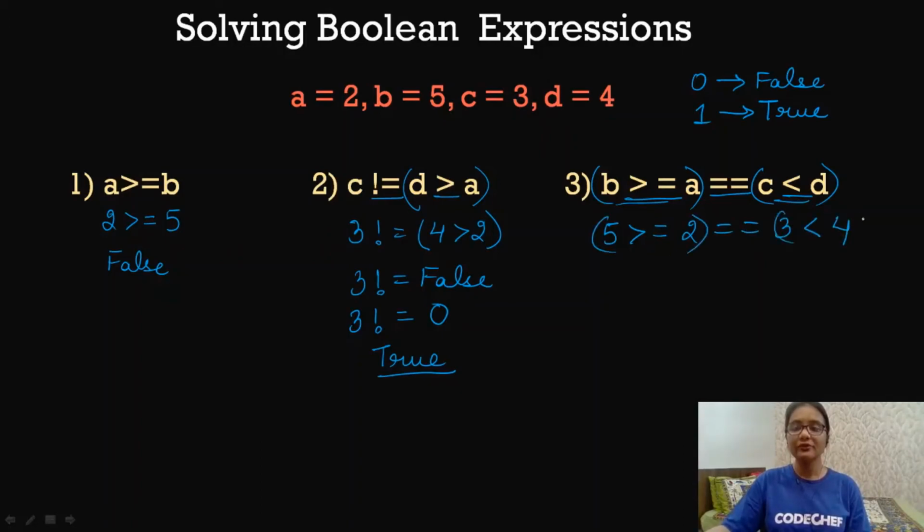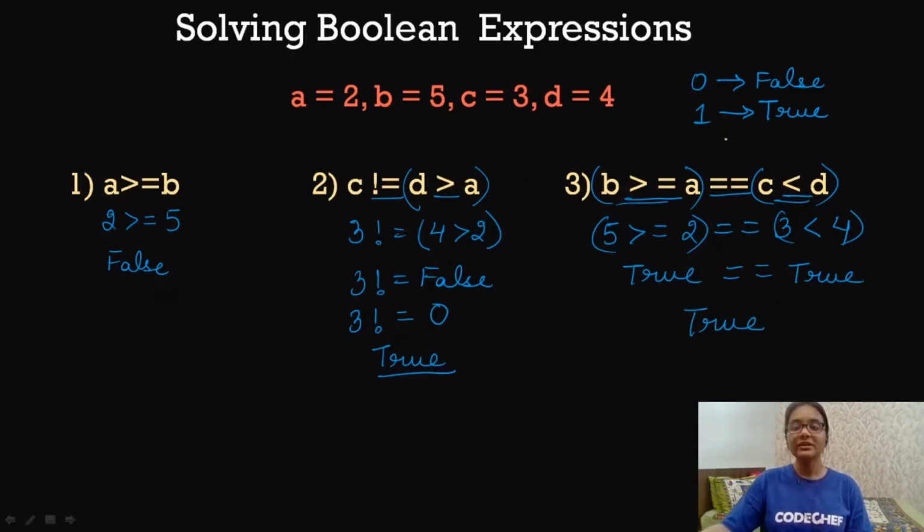So we will solve from left to right. First we will solve this expression, 5 greater than equal to 2, which is true, equal to 3 less than 4, which is also true. So true equal true will result in true, and that will be our answer.